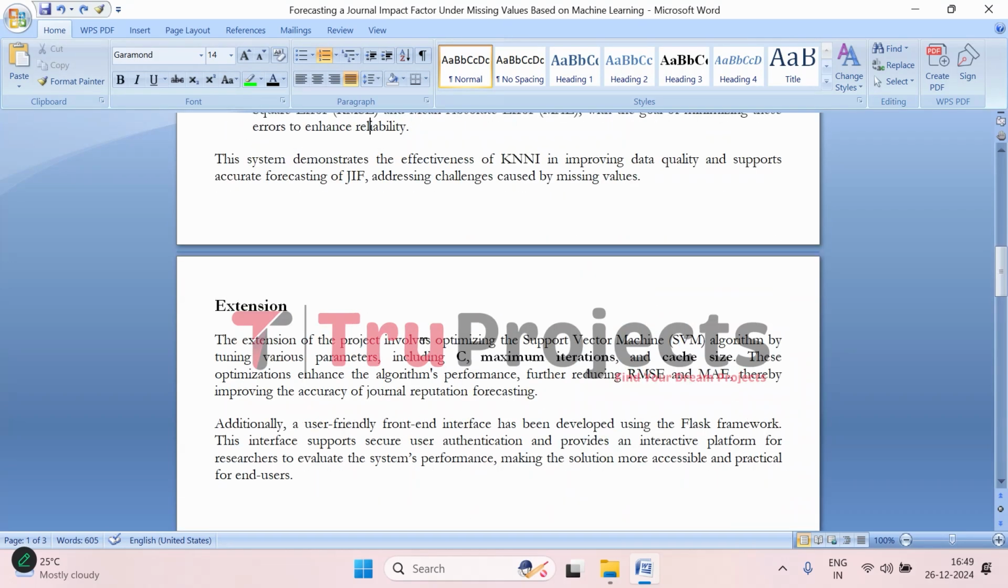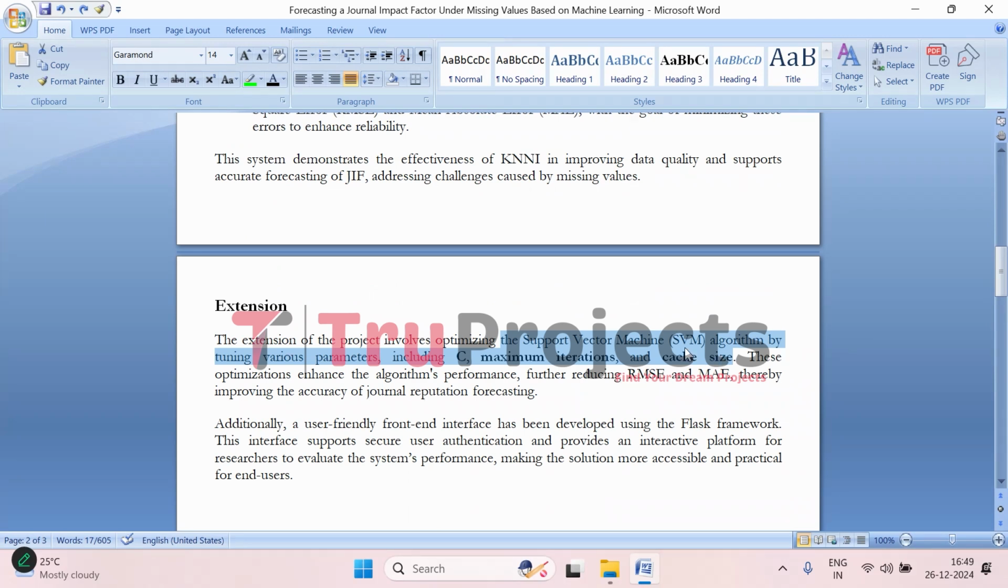Moving on to the extension part to further improve the accuracy. Here, the support vector machine algorithm is fine-tuned by the parameters C, maximum iterations, and cache size. C balances the margin and classification errors, while the other parameters control the algorithm efficiency. These optimizations lead to better performance, reducing prediction errors, that is RMSE and MAE, and enhance the accuracy of journal